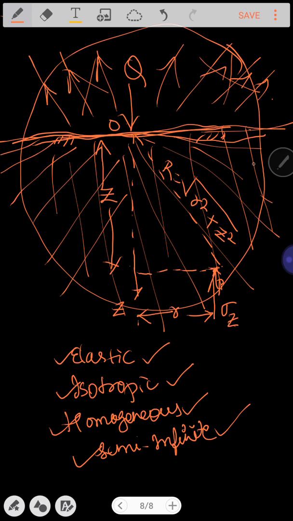That's called as semi-infinite. If you are going to expect the finite elements in all the possible directions, then this could be called as finite material, infinite material, completely infinite material. Now this is semi-infinite because of the presence of a boundary due to what? A rigid surface of ground.